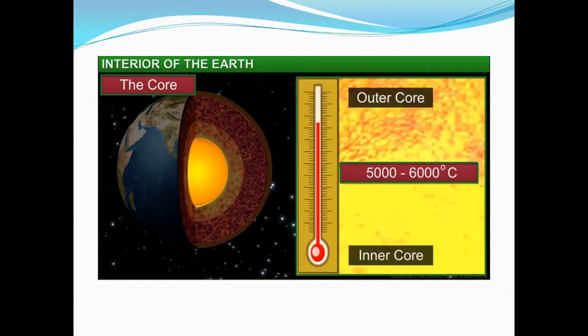The material in the outer core is in a liquid state and the temperature is very high. The temperature in the inner core is even hotter. It ranges between 5000 to 6000 degrees Celsius. Despite such a high temperature, the inner core is in a solid state. Can you guess why? The pressure in the inner core is so high that the material like iron in it gets solidified and becomes solid.